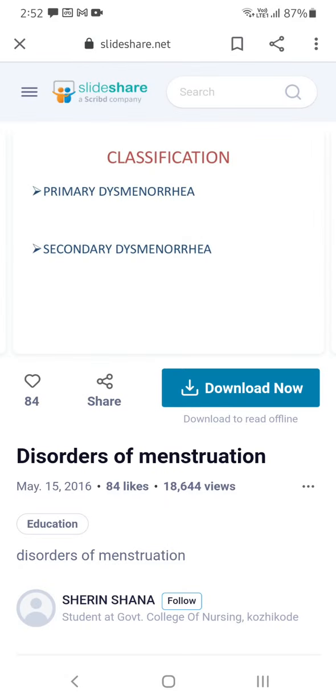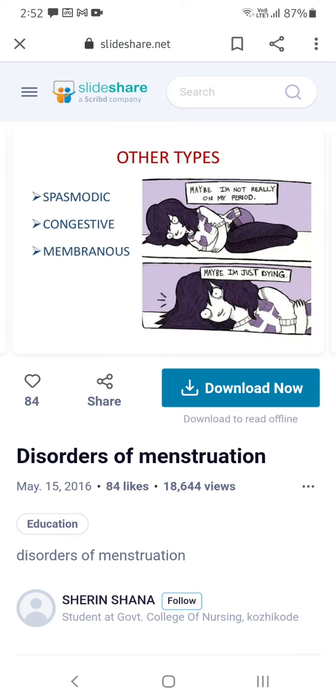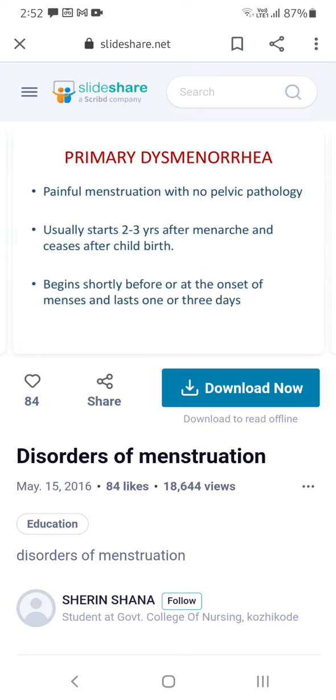Primary dysmenorrhea and secondary dysmenorrhea. Other types are spasmodic, congestive and membranous, so there are three types of abdominal pain. Spasmodic means only contractions. Congestive means the whole abdomen will be involved. And membranous means something deep, the pain will come like 'I am dying'.